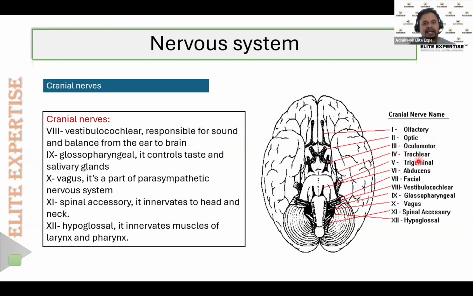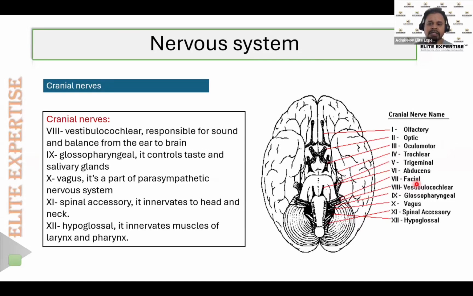The abducens is the sixth cranial nerve, and it is also supplied to the eye. So how many nerves supply the eye? Optic, oculomotor, trochlear and abducens. So four cranial nerves out of 12 supply the eye. Then after abducens, the seventh cranial nerve is the facial nerve. It supplies the facial muscles as well as the tongue.